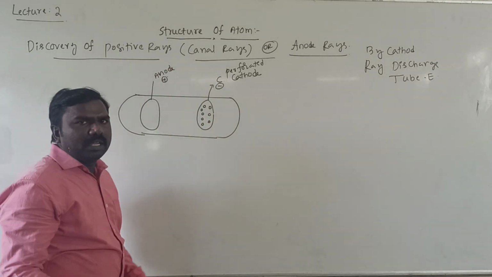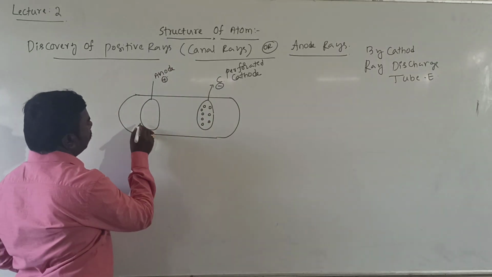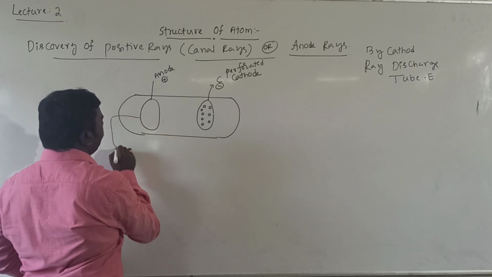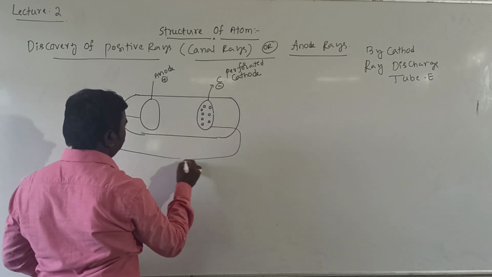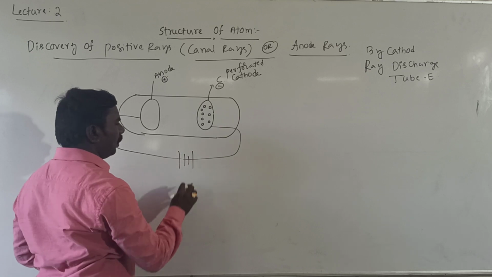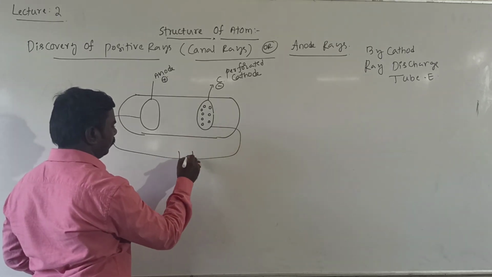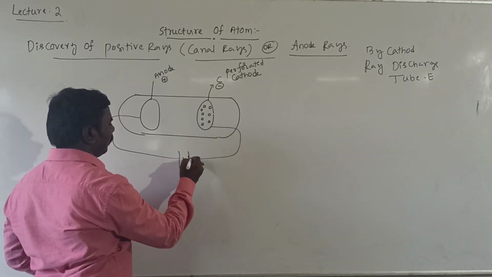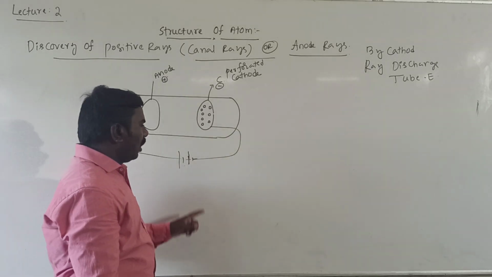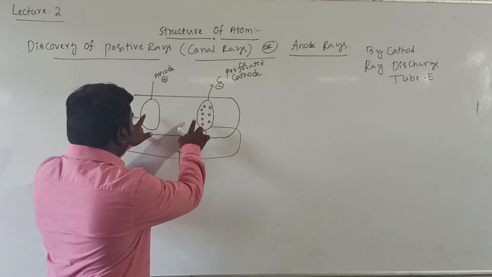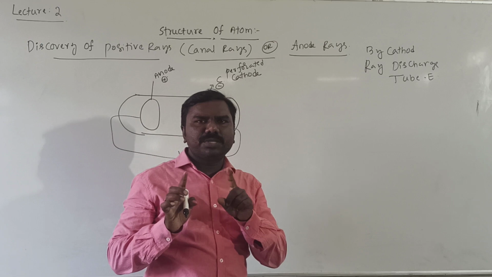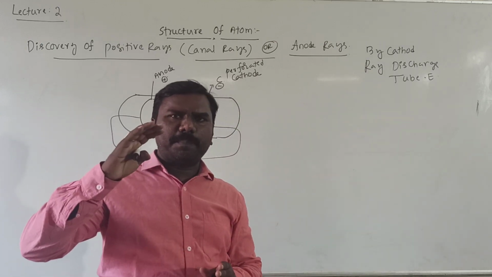There is an electric field we need to apply here, with high voltage. The potential difference between these two electrodes is very high.